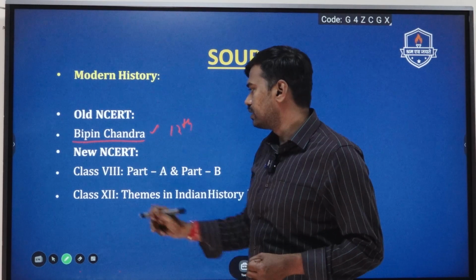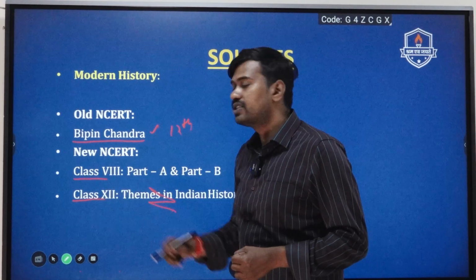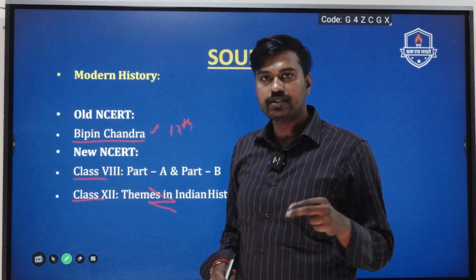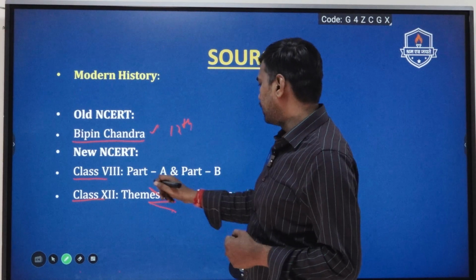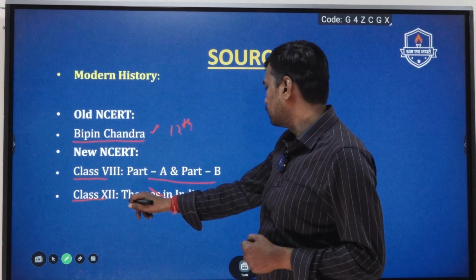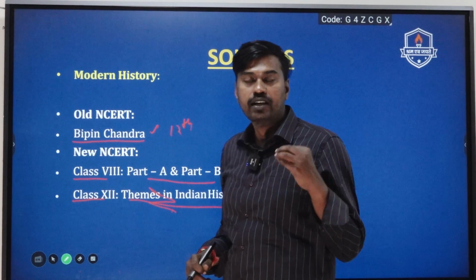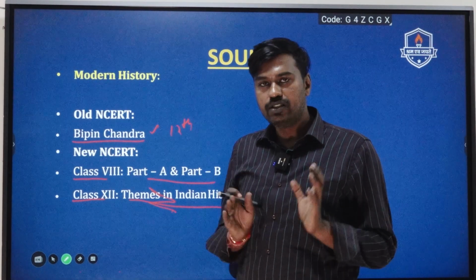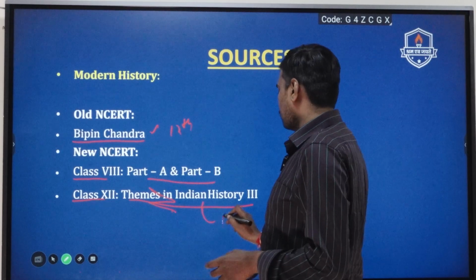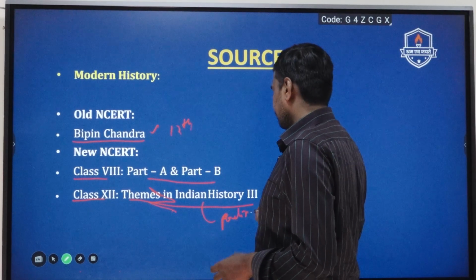Going into the new NCERT, students need to read the 8th standard new NCERT book, which consists of Part A and Part B, so they need to focus on both of these. In addition to that, Themes in Indian History, which is a 12th standard modern India book, is going to be very important for students for the preliminary examination.